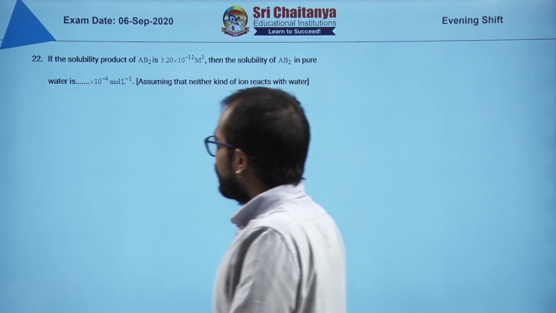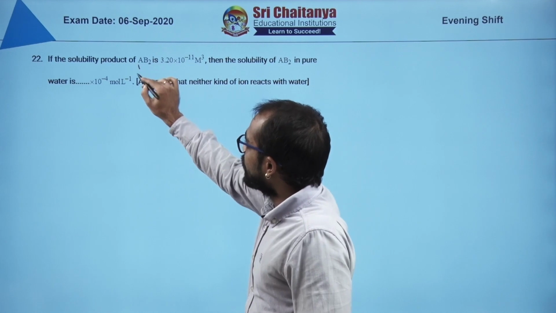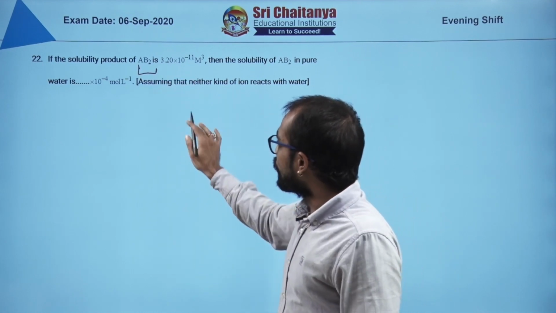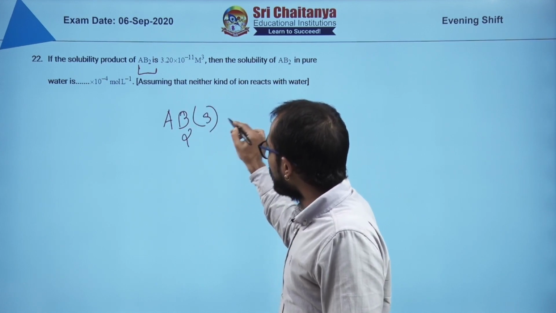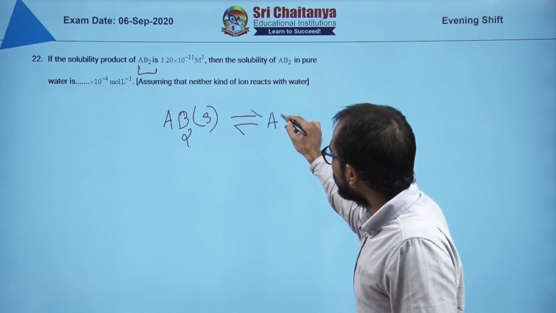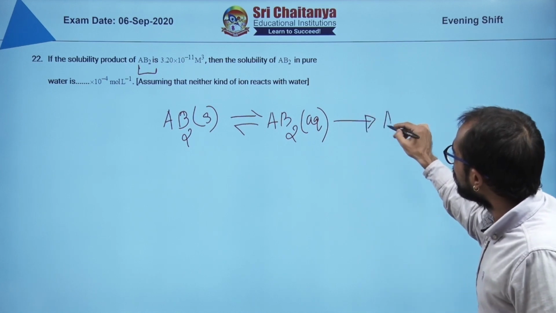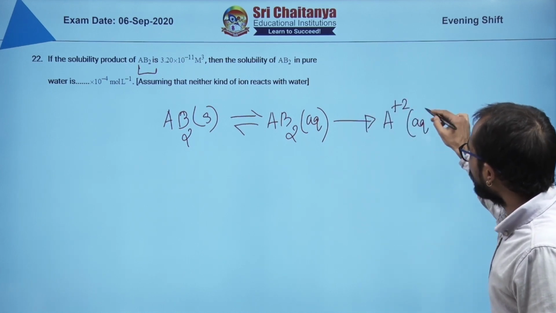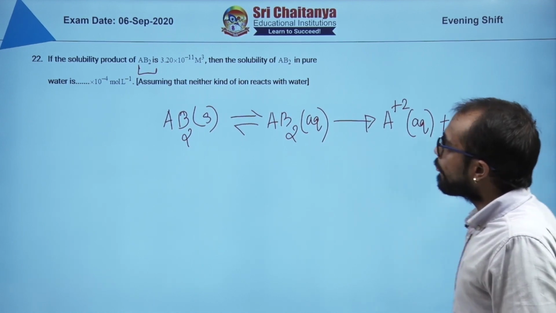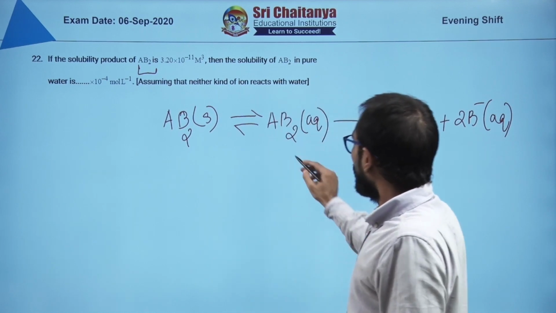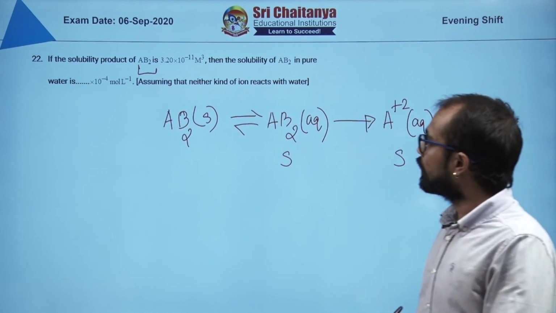Next question is from ionic equilibrium, and they are asking solubility, right? So what is the sparingly soluble salt given to you? Yes, AB2. So you write down the equilibrium between the undissolved and the dissolved. And dissolved means aqueous, right? A 2+ aqueous followed by 2B minus aqueous. Now what is the solubility? Say for example the solubility is S, then this one will be S, but this one will be 2S.